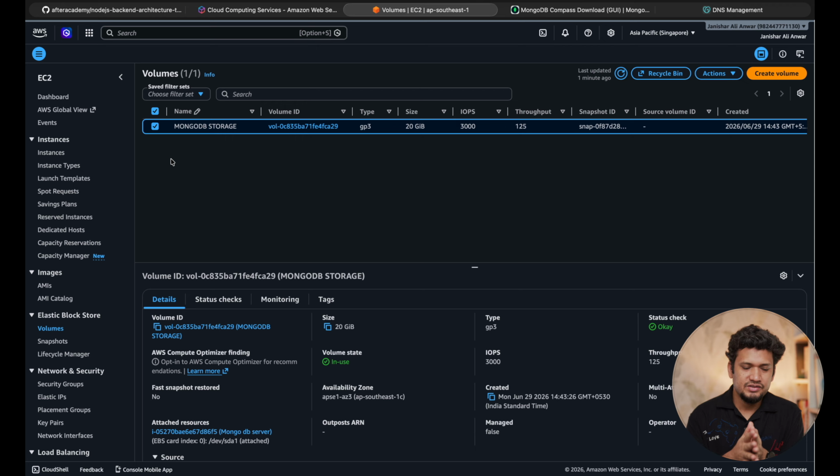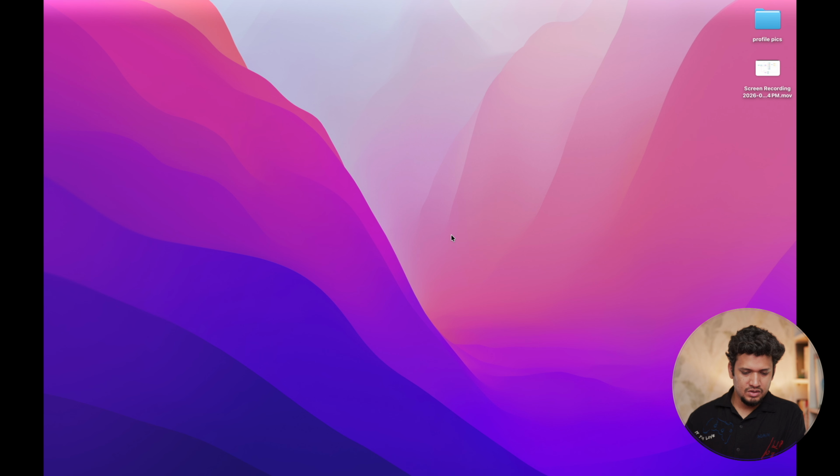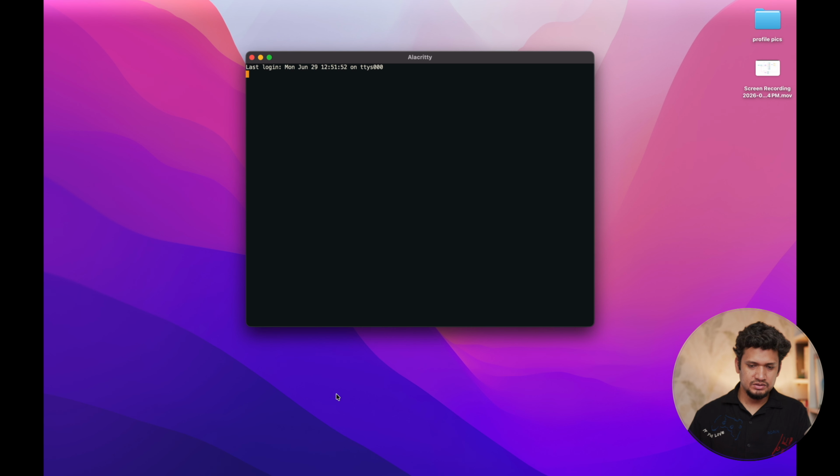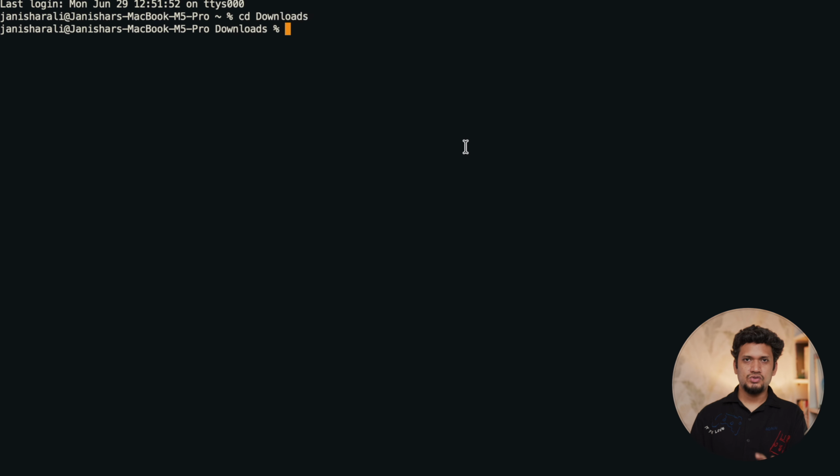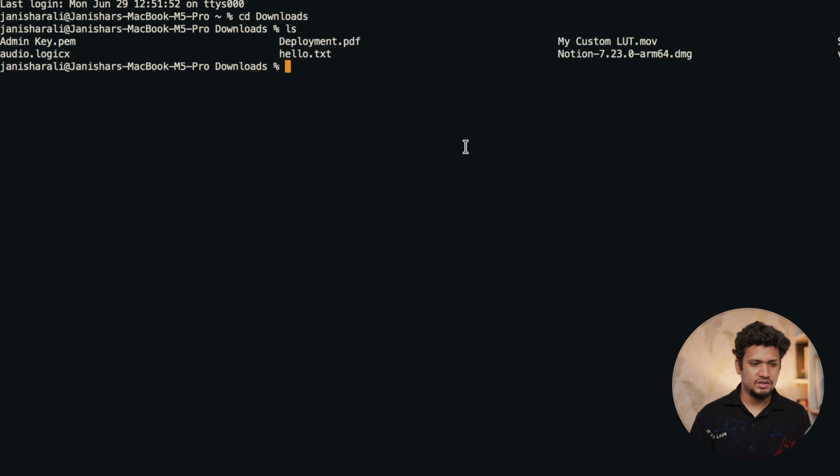Now next step is to access this server on our local system so that we can run various commands. For doing it, we have to open our terminal. Let me open the terminal of my choice, that is Alacritty, and here let me go to the downloads. I am going to the downloads for the sake of this video. You want to store it in a safer and more secure location. List down all the files. So admin key.pem is the file that we want to have.